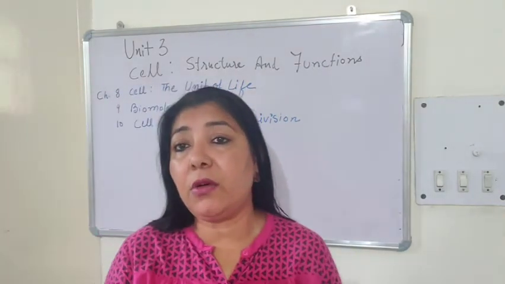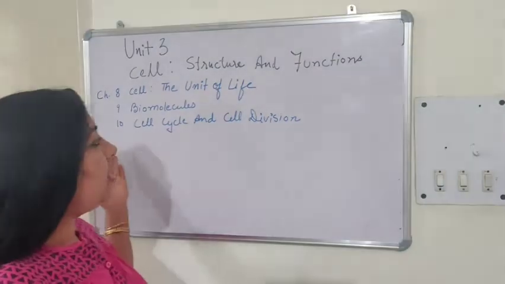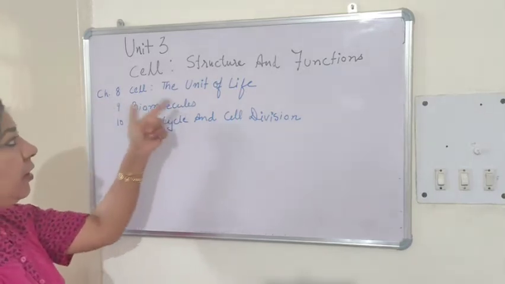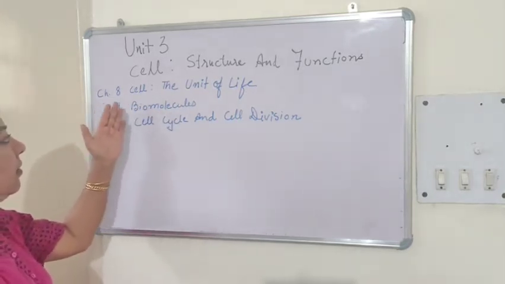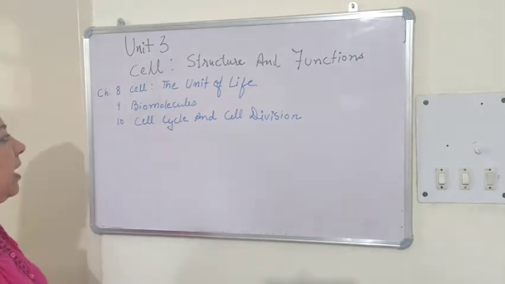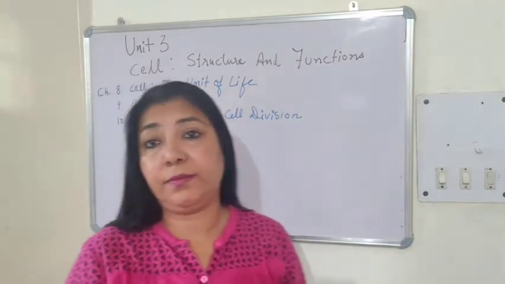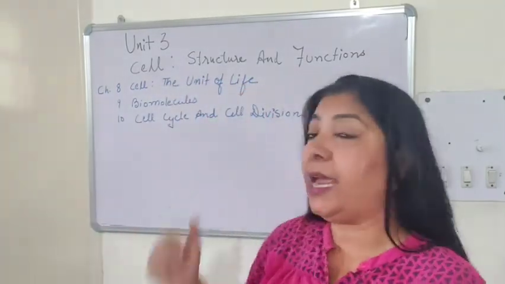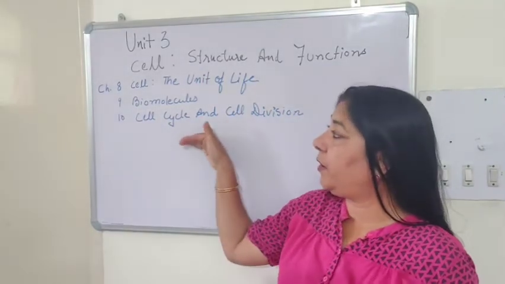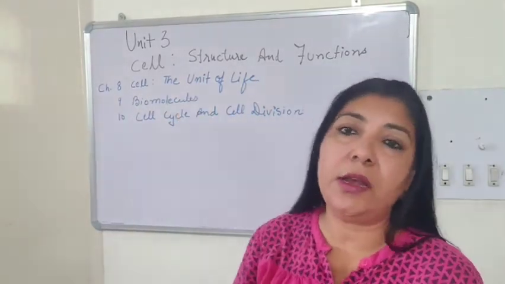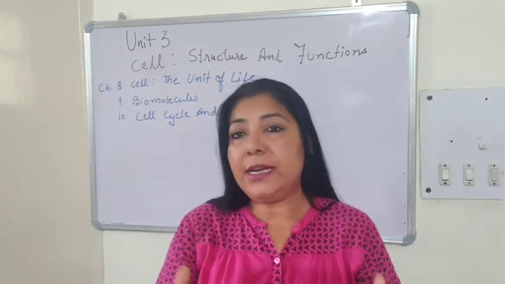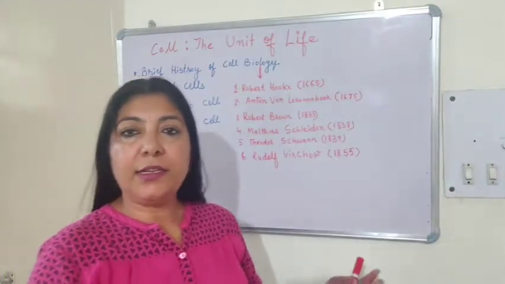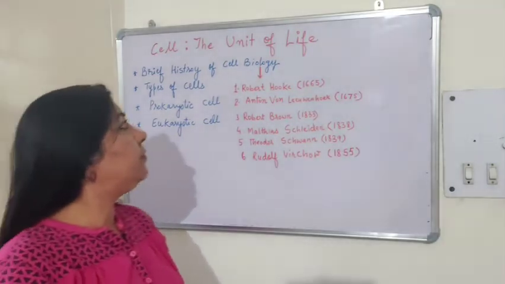Here we will be focusing on the cell. There are 3 chapters in this unit. These chapters are chapter number 8, Cell: the unit of life, chapter 9, Biomolecules, and chapter 10, Cell cycle and cell division. We will be following the sequence. First we will do chapter number 8, then we will do chapter 10 followed by chapter number 9. Okay, so let's begin with chapter number 8.